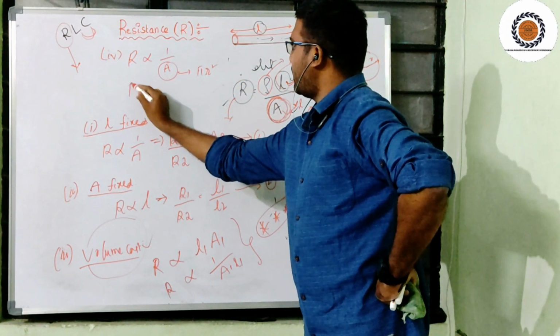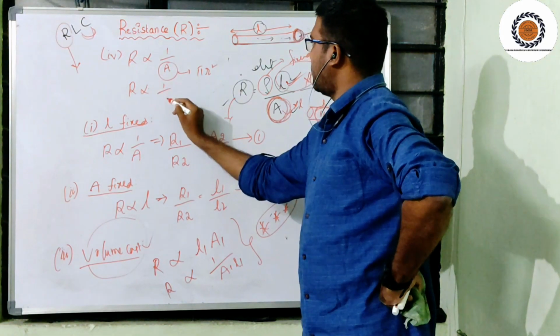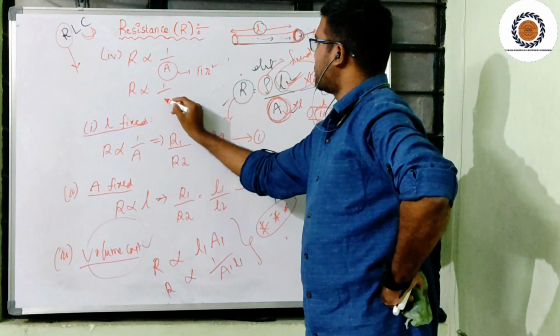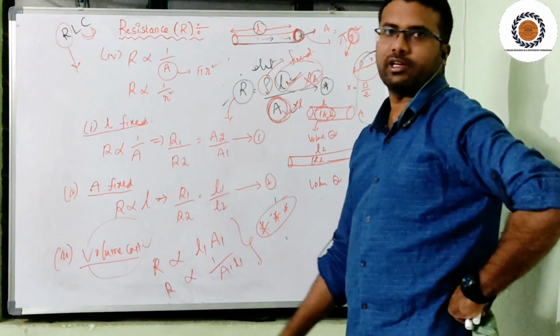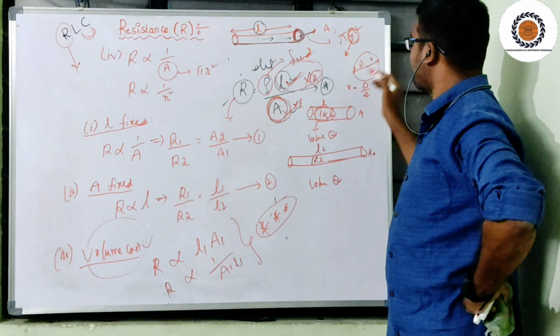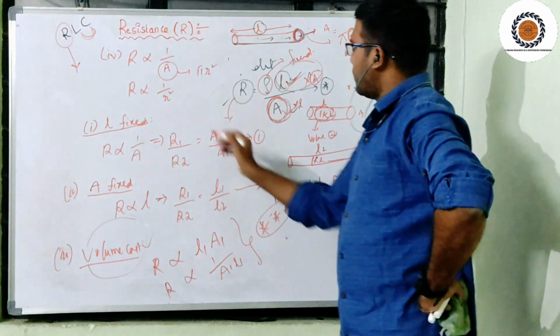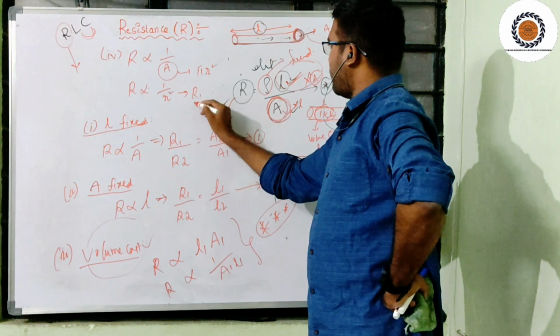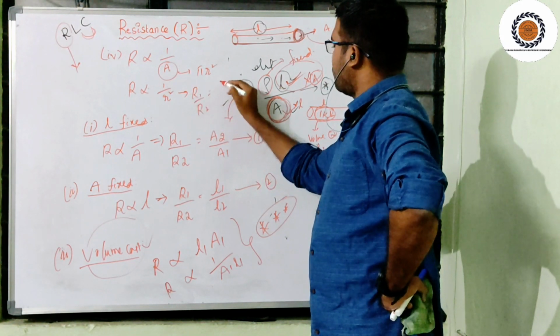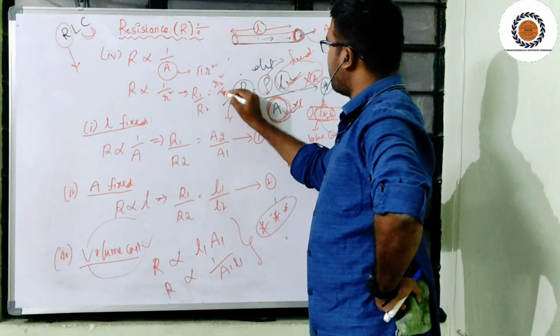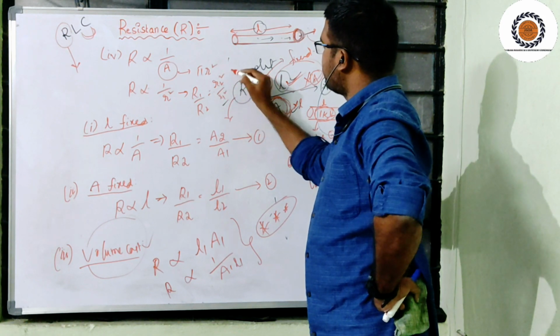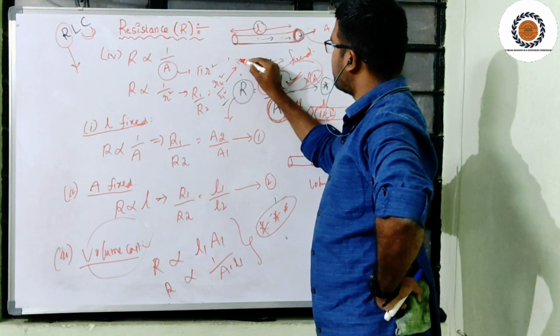That means R is in turn inversely proportional to the square of the radius, that is r². From this, R1/R2 is equal to r2² divided by r1². This is the fourth notation.